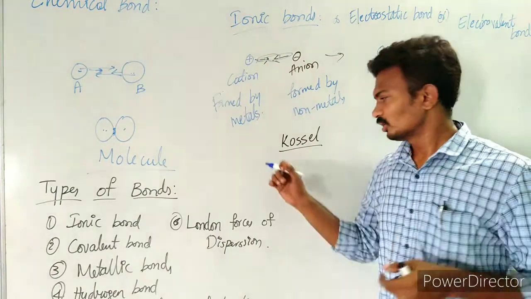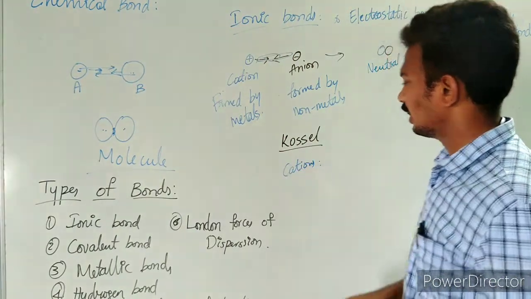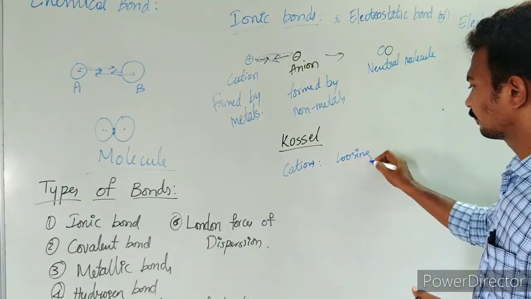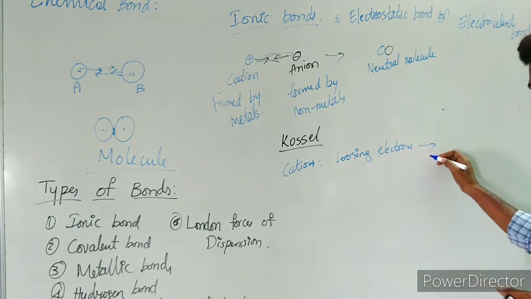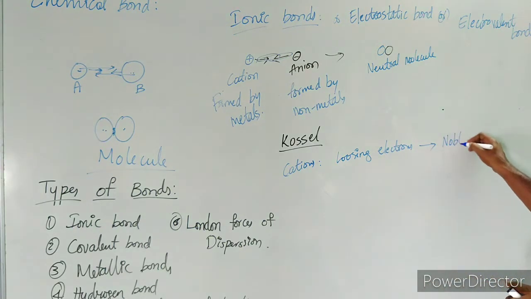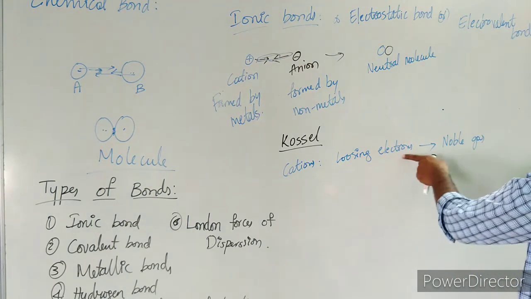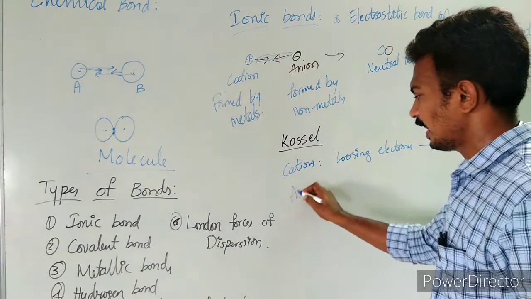He explained that cations are formed by losing electrons, leading to noble gas configuration, which gives them stability. They result in stability.